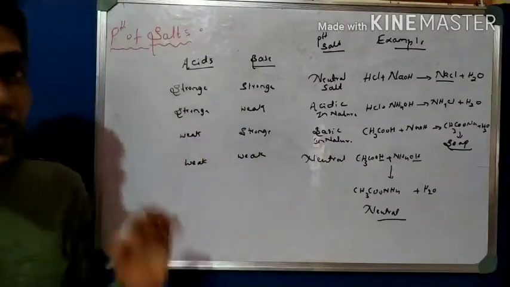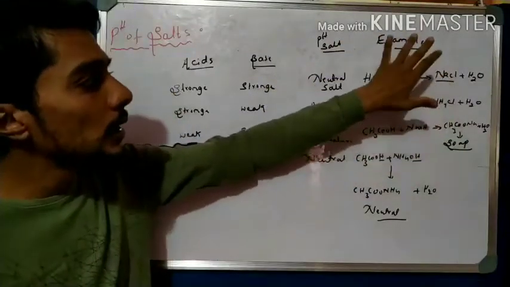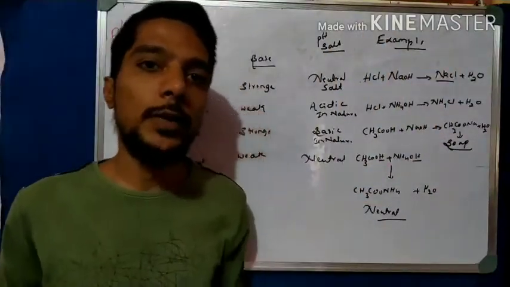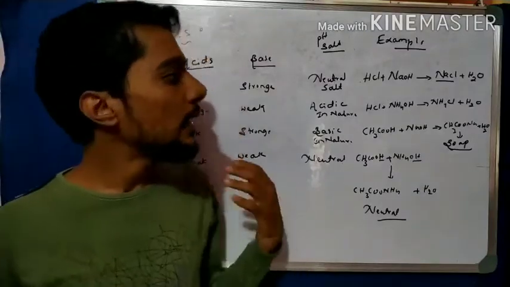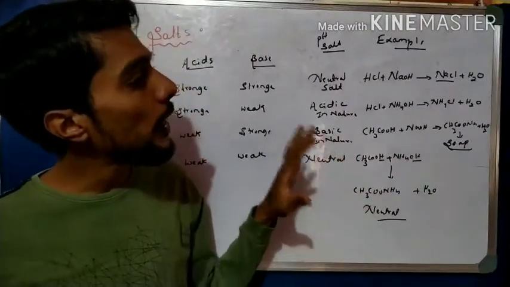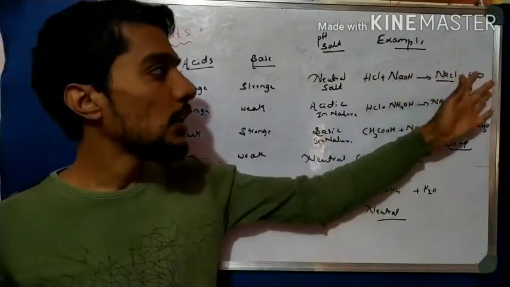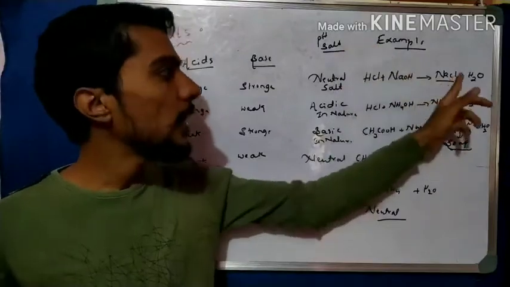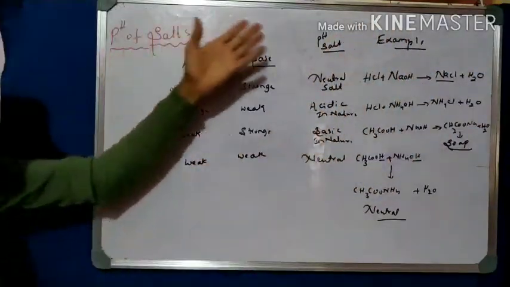Okay, so these are very important concepts you have to remember. These are the examples. You have to learn the different types of examples here. After completion of the chapters, after completion of the syllabus, we again come to the very important questions. At that time we can solve such types of reactions, and we have to be able to identify them. We have to have knowledge about these things. The reactant side is not important. If you know which is strong acid, which is strong base, which is weak, we can directly tell the pH of the salt. So this is nothing but the pH of the salts.